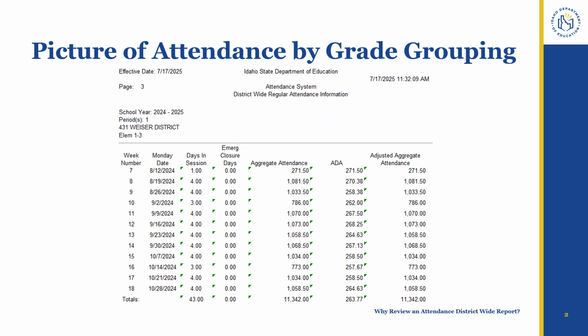But the thing to recognize is the attendance district-wide report, or ADW for short, combines the attendance data of your buildings that teach the same grade grouping together. This is a 10,000-foot view of attendance as opposed to the 1,000-foot view the building level report gives. The report allows users to check figures and see trends that can inform decisions that have an impact materially on funding. Please note, if your charter school is solely alternative, then this report will not produce data.